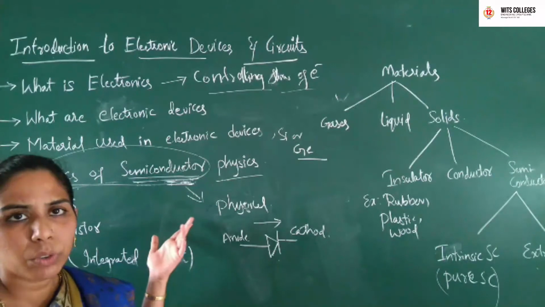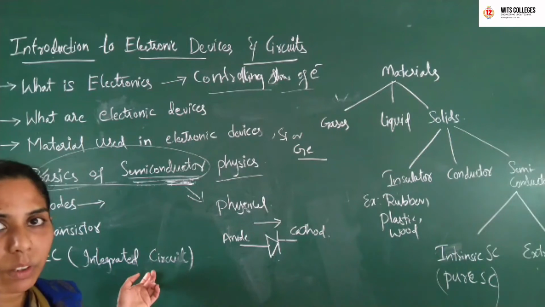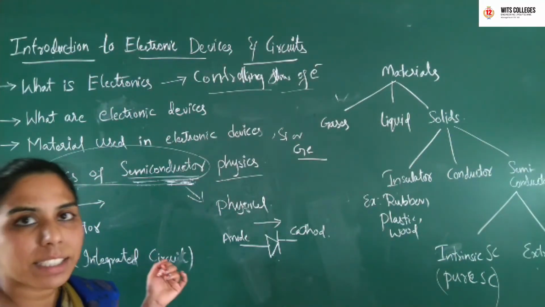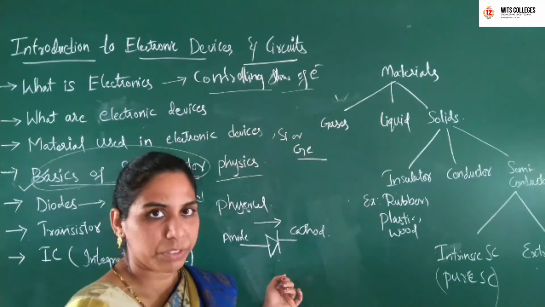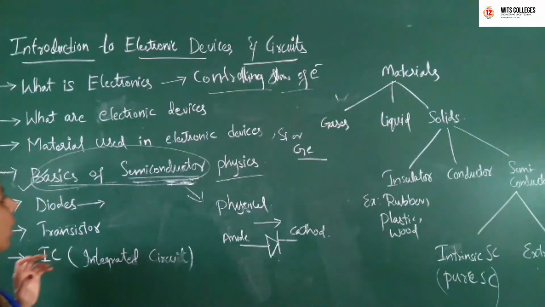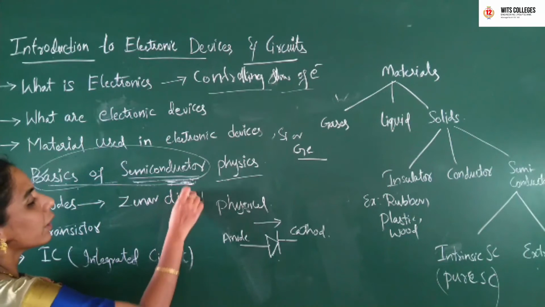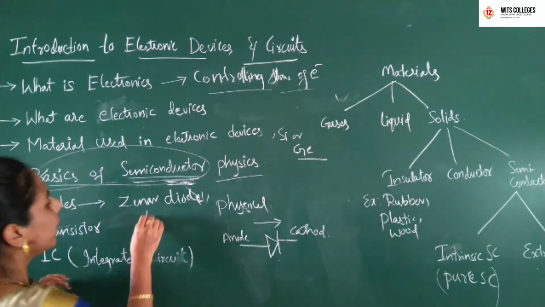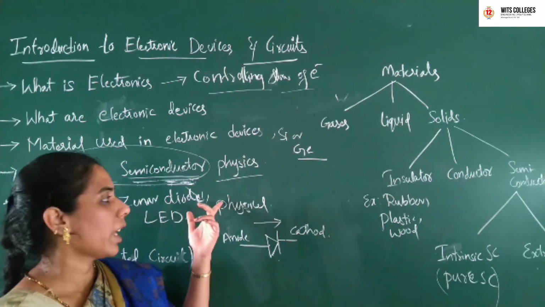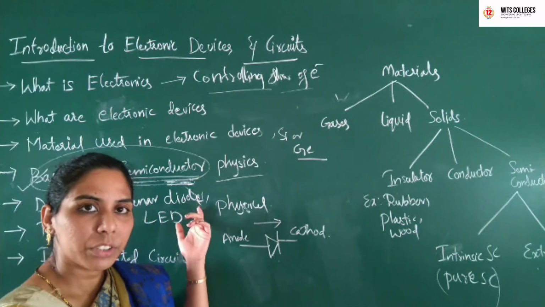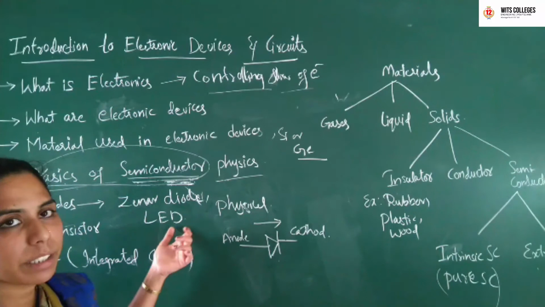As I have told you before, a diode can be used as a switch: when it is in forward bias, it acts like an on switch, and when it is in reverse bias, it acts like an off switch. Some special diodes are the Zener diode and the LED, that is light emitting diode. Usually the Zener diode is used as a voltage regulator. How it is used, we'll see in our further classes.